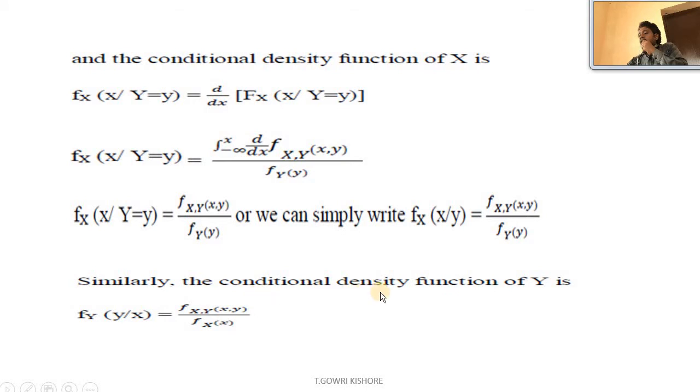Similarly, the conditional density function of y is f_Y(y | x) equals f_{X,Y}(x, y) by f_X(x).